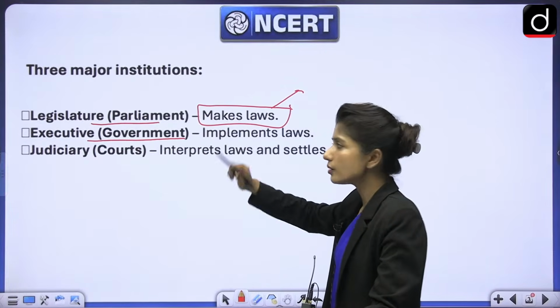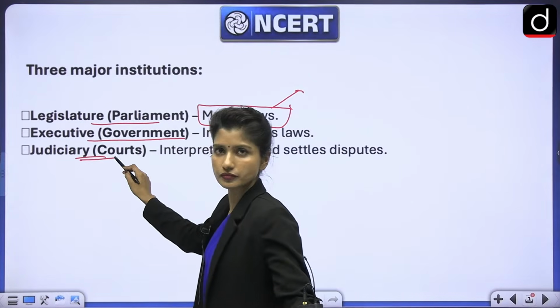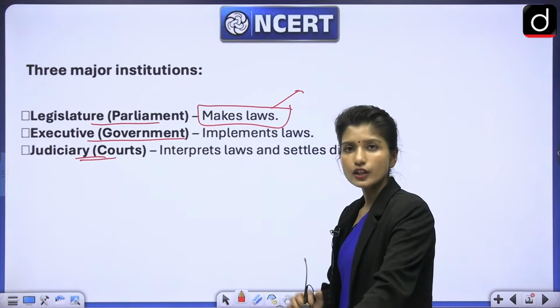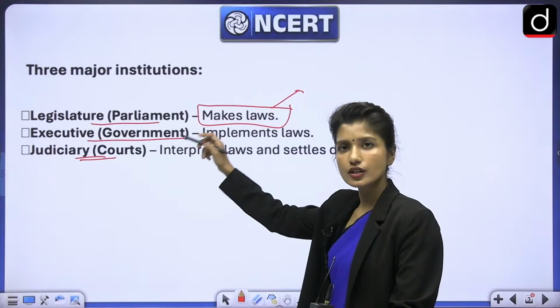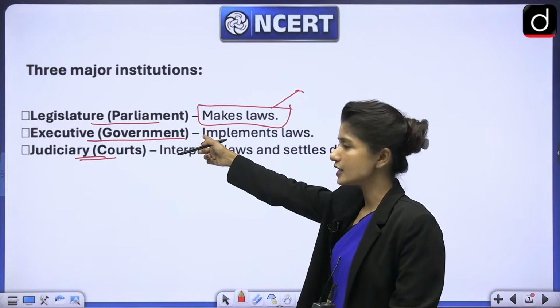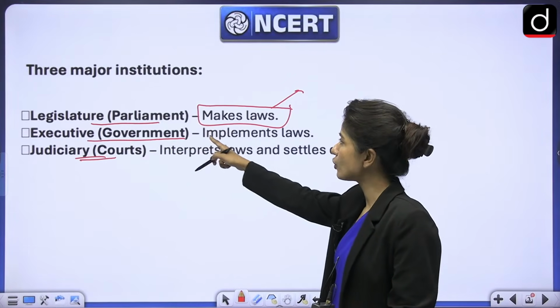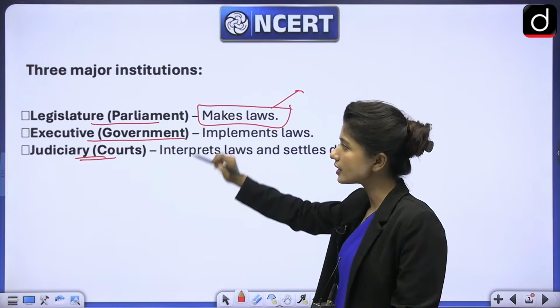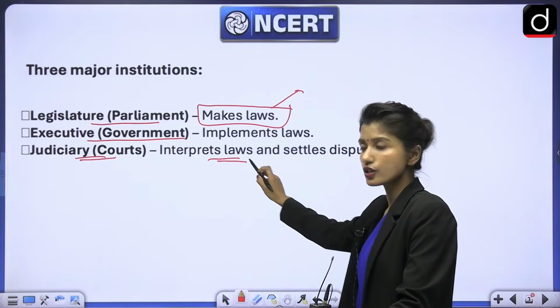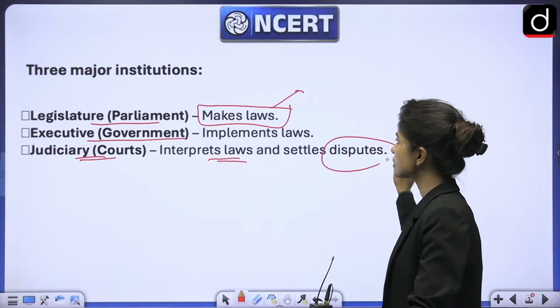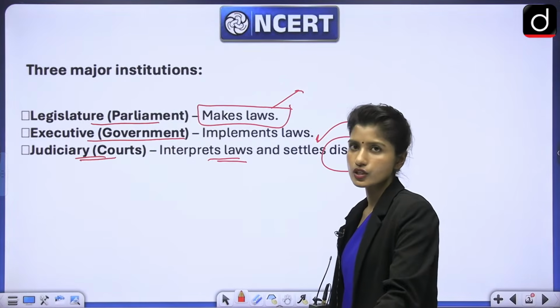So who does that job? Judiciary or courts. I repeat, there are 3 organs or 3 institutions in our country largely. First is legislature, that makes laws, that is parliament. Second is executive or government that implements laws. And the third is judiciary or court that interprets those laws to make sure they are constitutional. And if there is any dispute, judiciary settles those disputes.